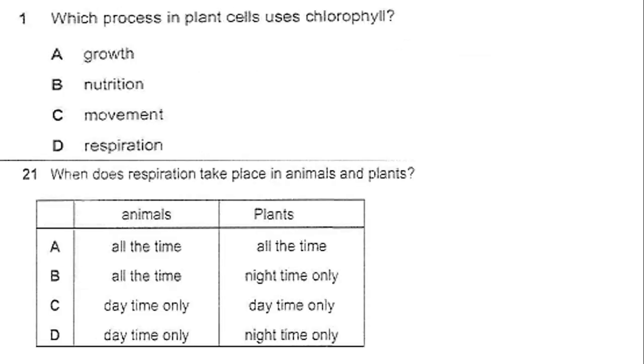Which process in plant cells uses chlorophyll? Which one? It's nutrition. Why? Because photosynthesis is how the plant makes its own food. When does respiration take place in animals and plants? When does it happen? When does respiration happen? It happens all the time.